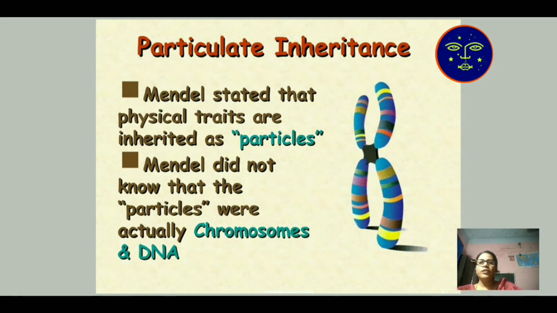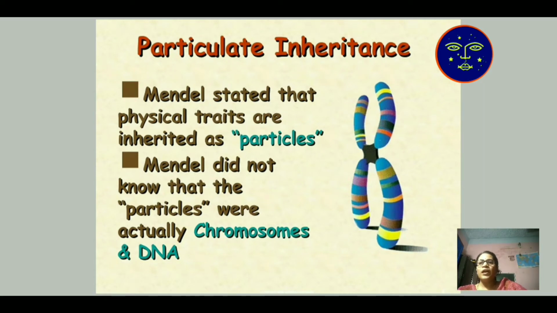For example, sometimes we say that you are looking like your grandmother, or you are looking like your father. This is the hereditary character of one person. The different character which is not transferred from your parents to offspring is known as variation. We say some characters are heritable and some characters are not heritable.